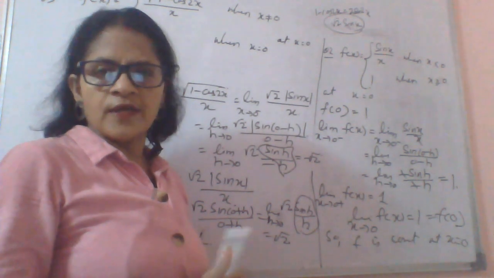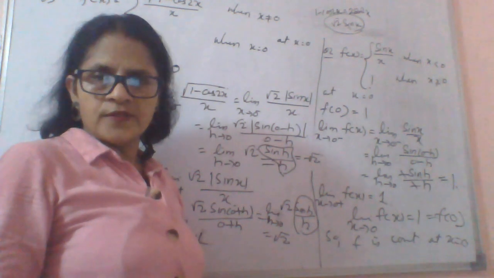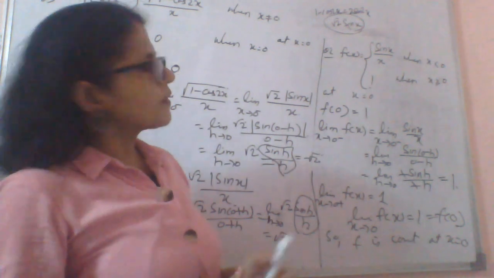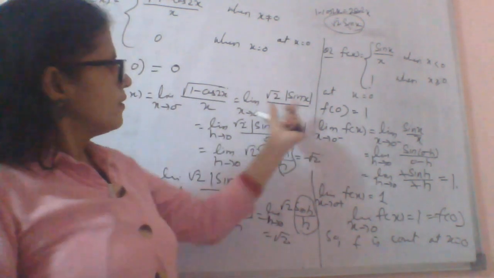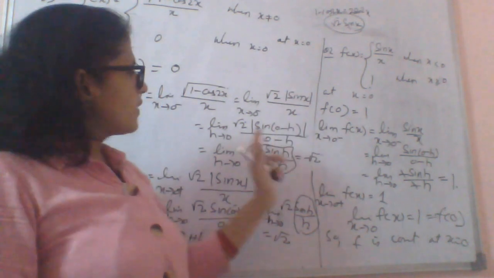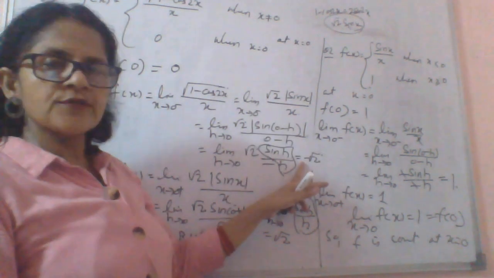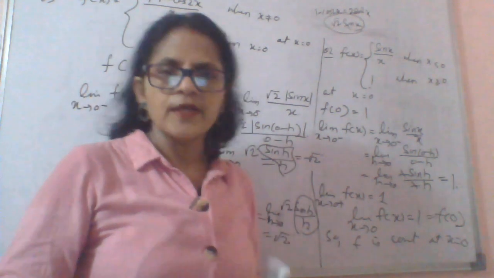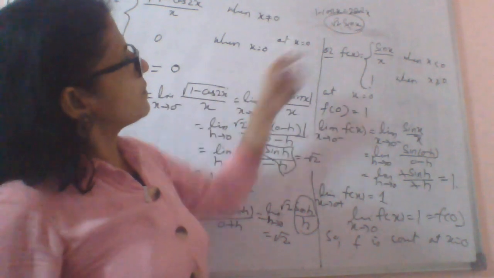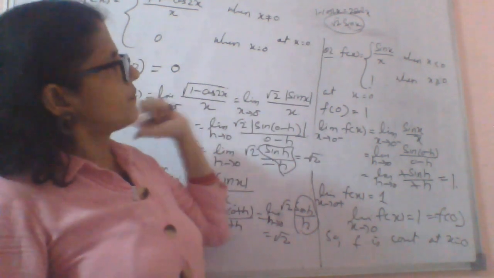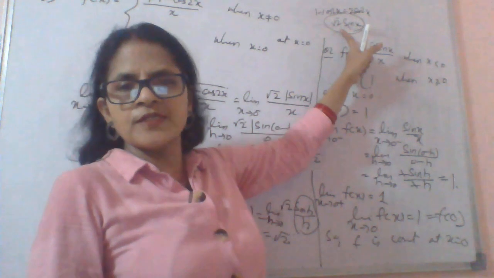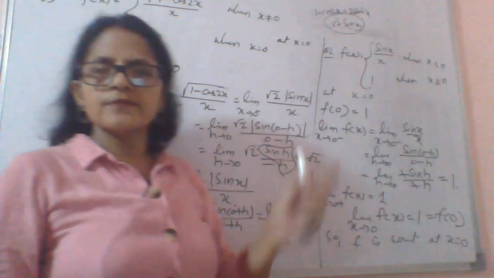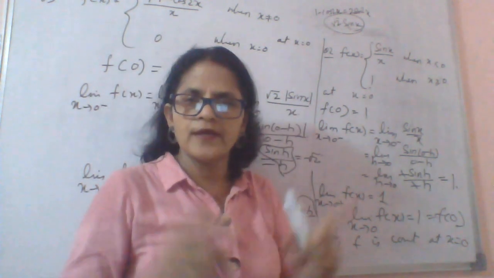So when x approaches 0 plus and 0 minus, both the cases we need to consider. So instead of taking plus minus we have taken here mod sin x. Then when it is left hand limit you are getting minus root 2, when you take right hand limit you get plus root 2. So please be careful for this common error. Otherwise the most general thing that will come to any student's mind is root 2 sin x. So it has to be root 2 mod sin x.